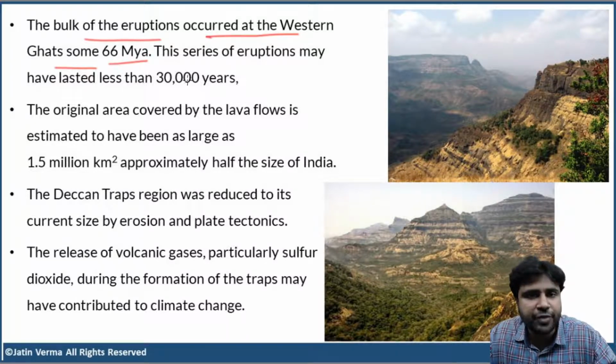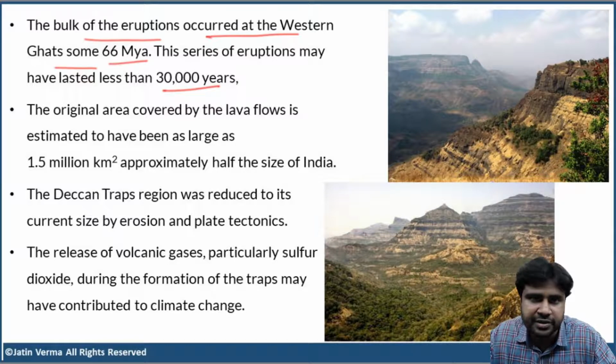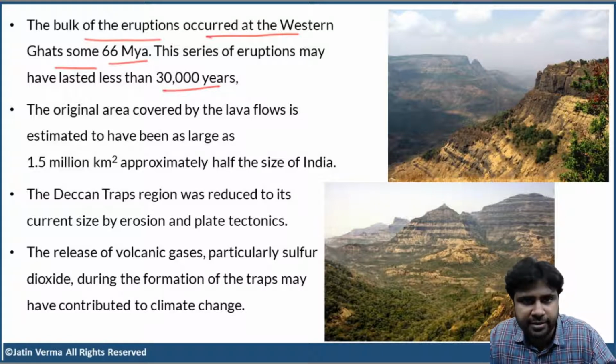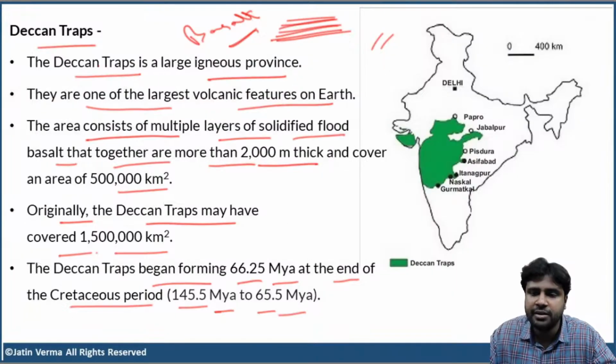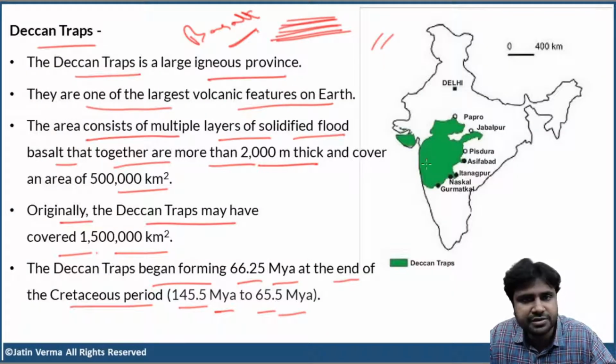This series of eruptions may have lasted for less than 30,000 years. Over that time period, many eruptions happened, and each eruption produced a large lava flood, forming basalt. Majority of the eruptions occurred at the Western Ghats in these regions.